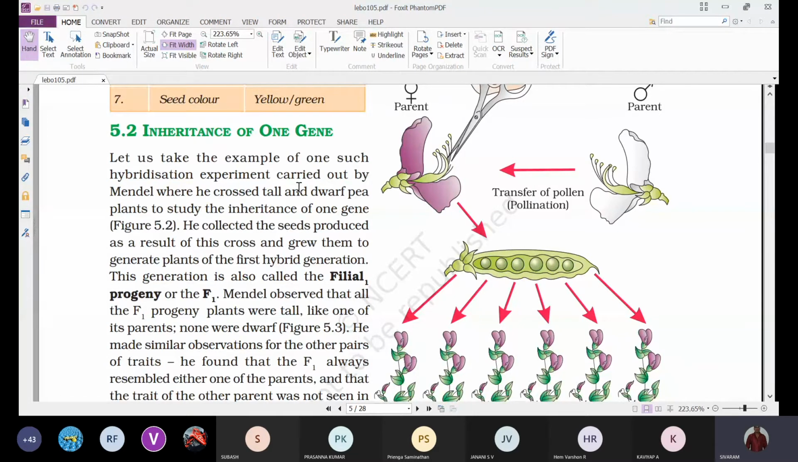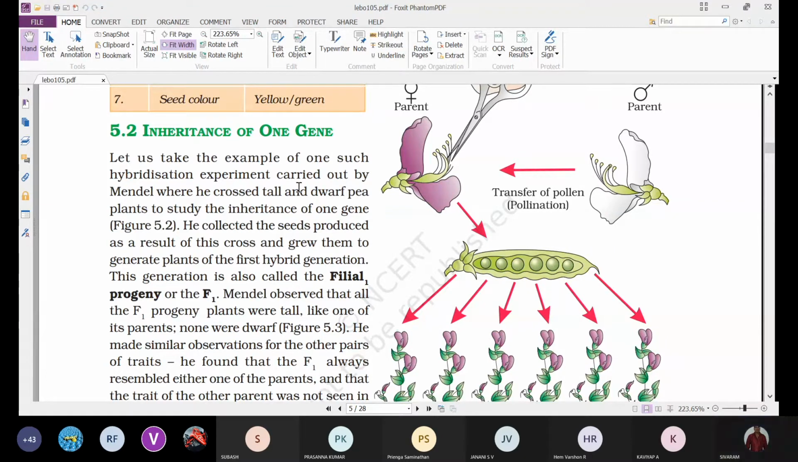So what he will do is select one tall plant and one dwarf plant, and he makes sure, before undergoing this hybridization experiment, that the tall plant is true breeding and the dwarf plant is also true breeding. That means both varieties should show true breeding for that trait.